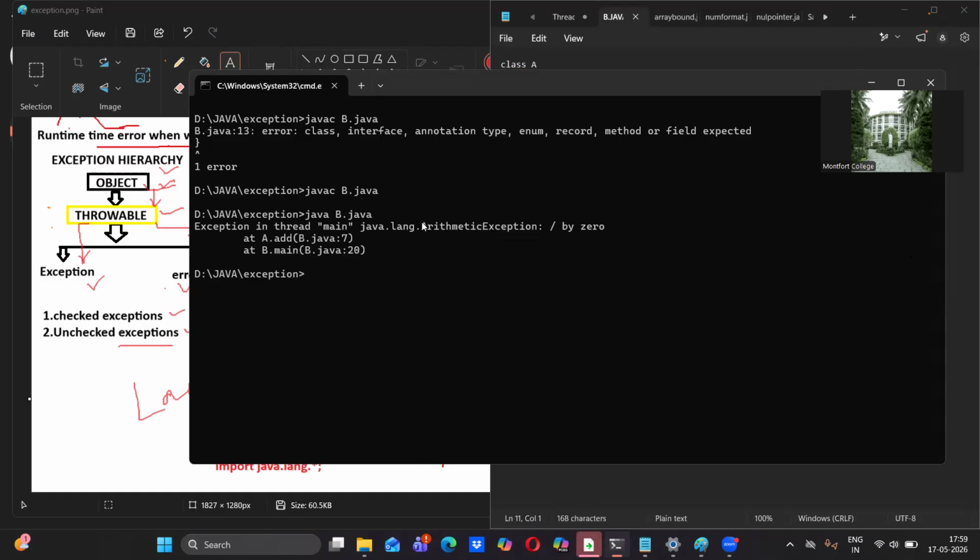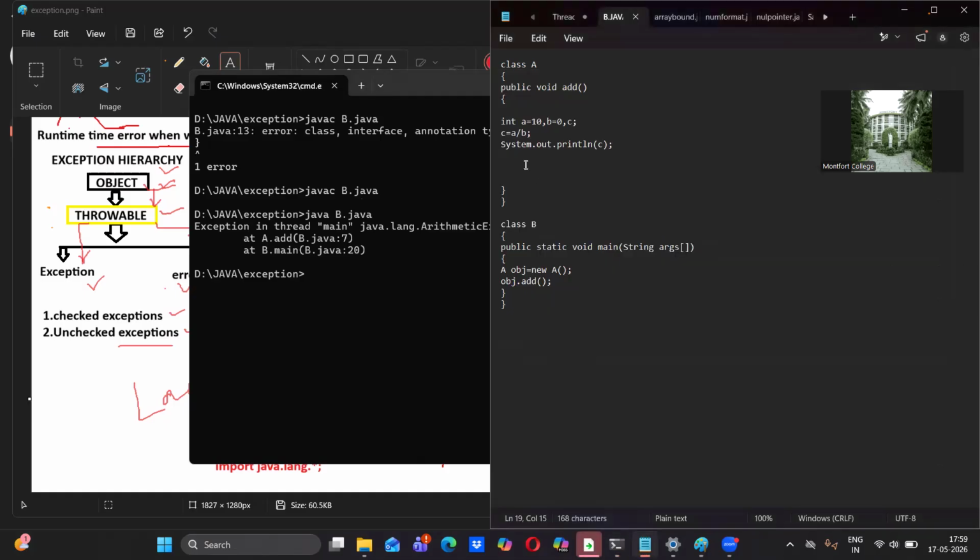So let me copy this. Okay. And let me go back to the code. Now I'm going to make some changes in the code. I'm going to handle the error. The error is generated by this code. Up to this only it is getting executed. The print statement, system.out.println, is not executed here. Which means the program terminates abnormally.